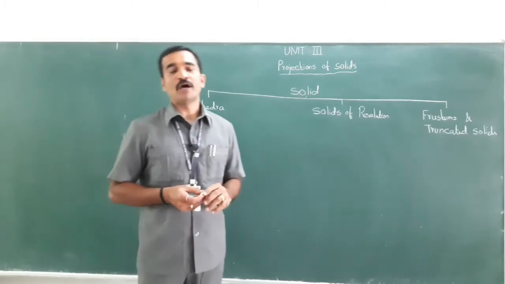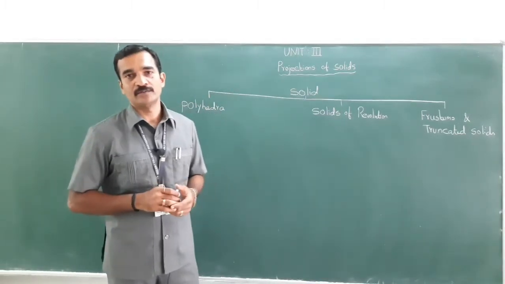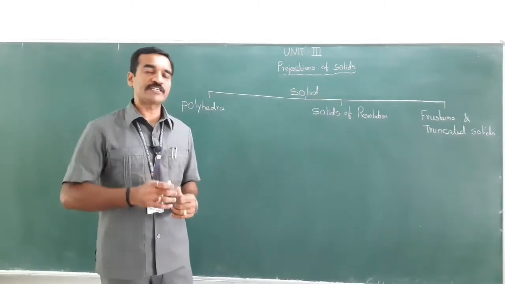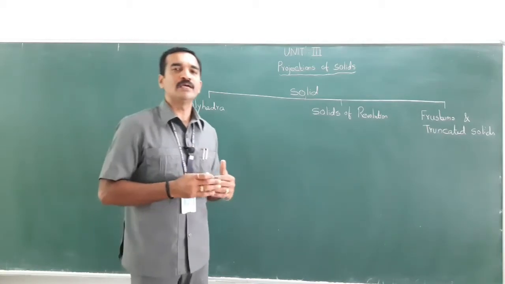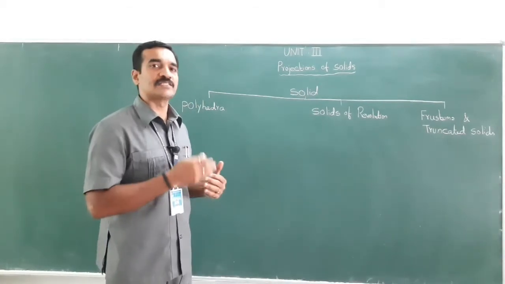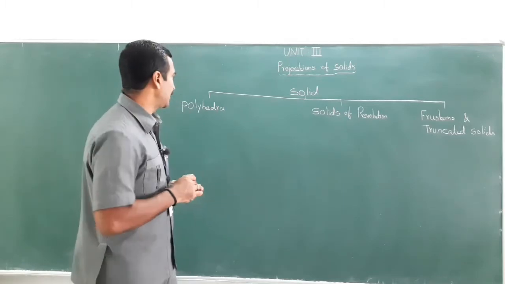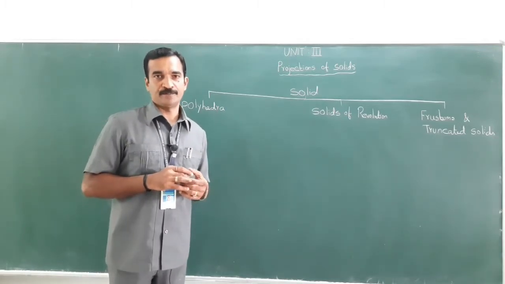What do you mean by polyhedra or polyhedron? A solid which is bounded by plane surfaces, that is faces, is called polyhedra or polyhedron.